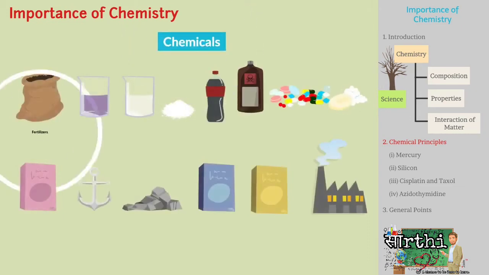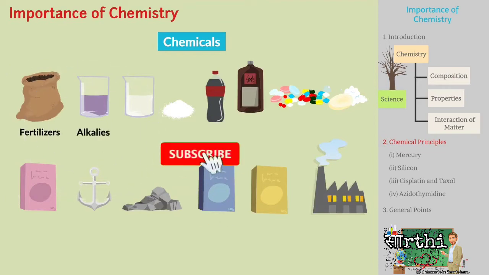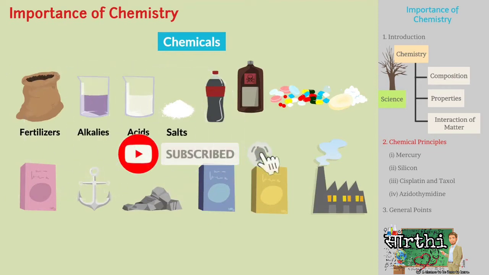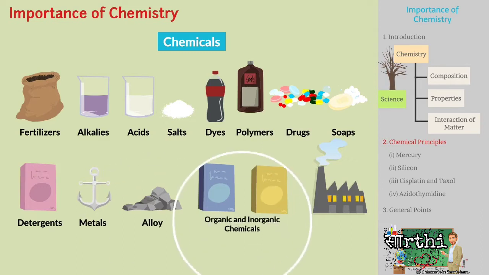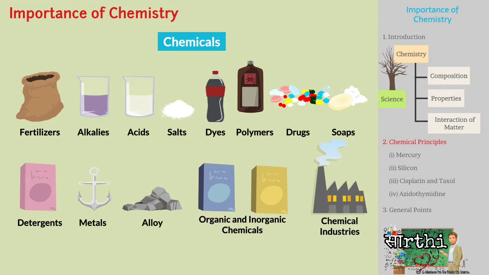Chemicals such as fertilizers, alkalis, acids, salts, dyes, polymers, drugs, soap, detergents, metals, alloys, and similar organic and inorganic chemicals are produced in chemical industries.